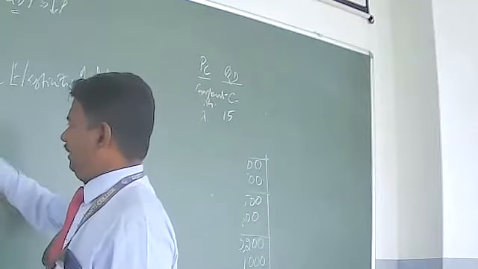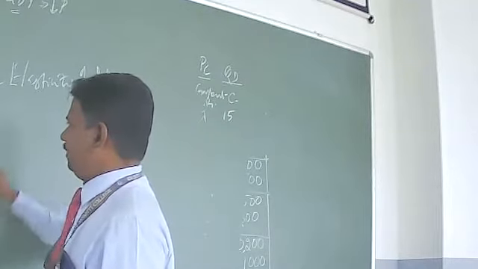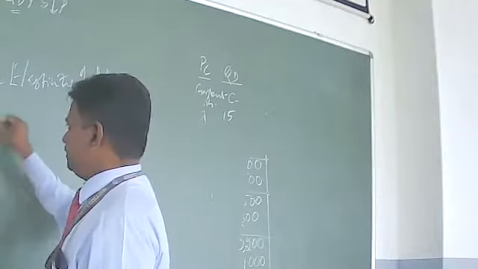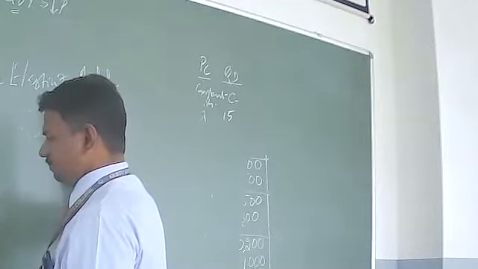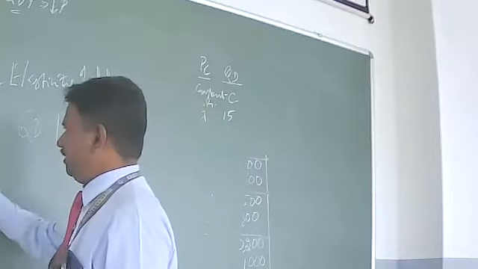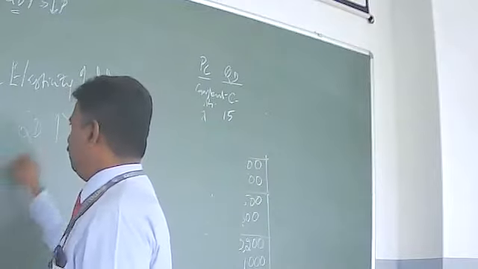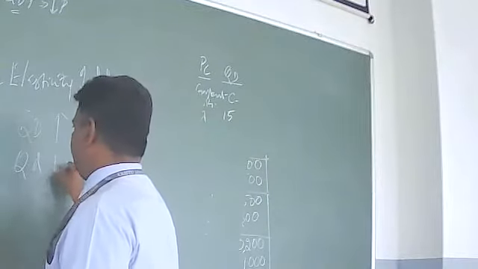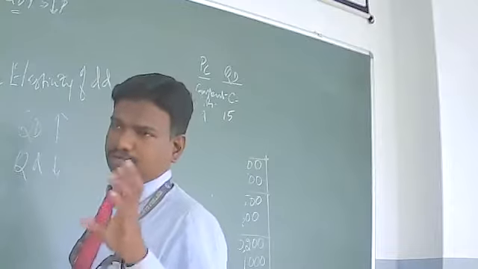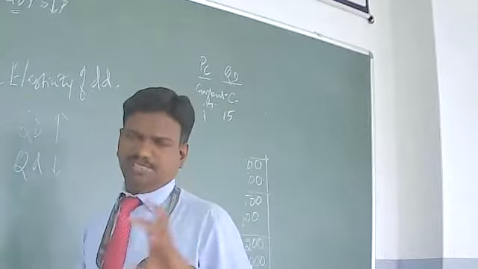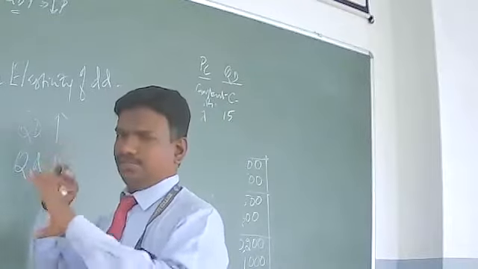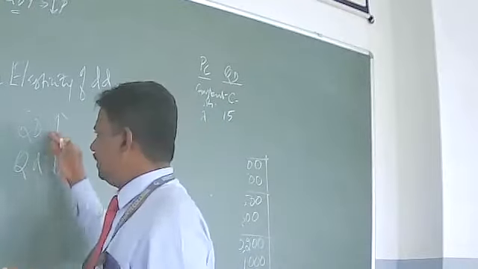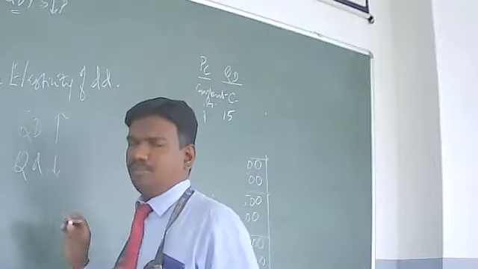When the income of the consumer increases, what will be the quantity demanded of the commodities? Increase, sir. Vice versa, when income declines, quantity demanded also will decline. Not only for specific commodities, for the whole set of commodities whatever the consumer buys, the quantity demanded will come down.